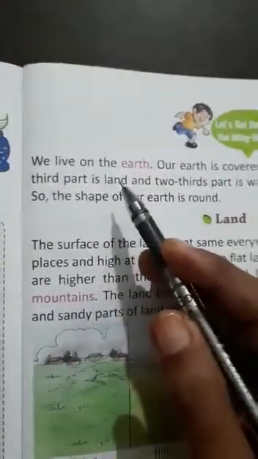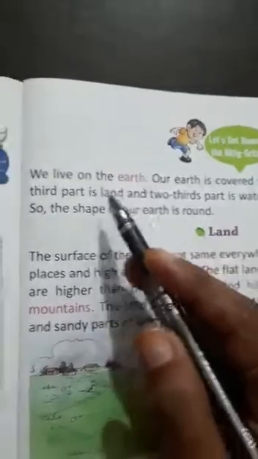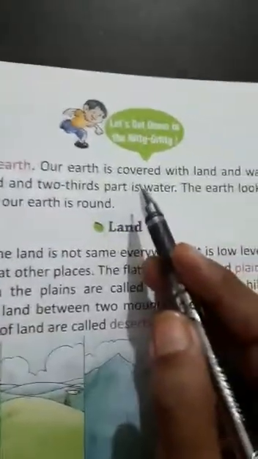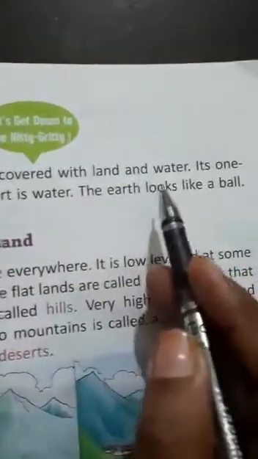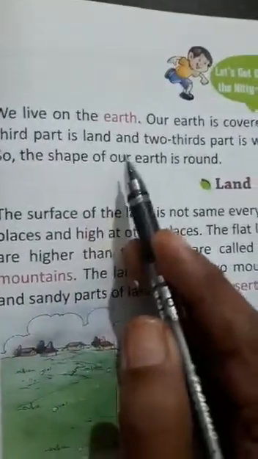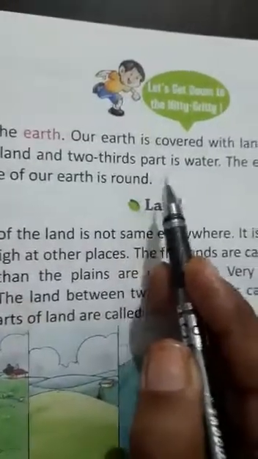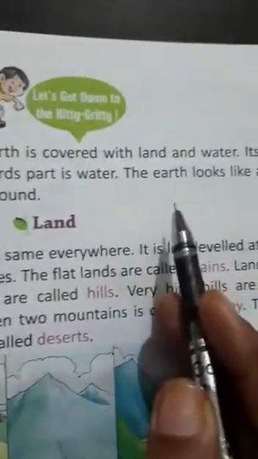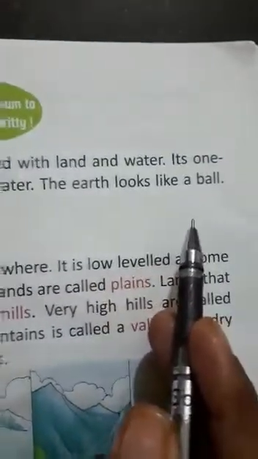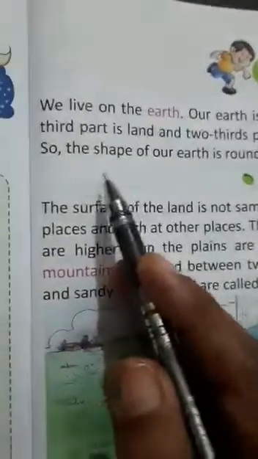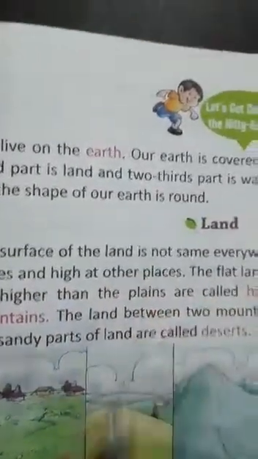Now see, listen carefully. Where do you live? On the earth. We live on the earth. Our earth is covered with land and water. Its 1/3 part is land and 2/3 part is water. The earth looks like a ball. So the shape of our earth is round.